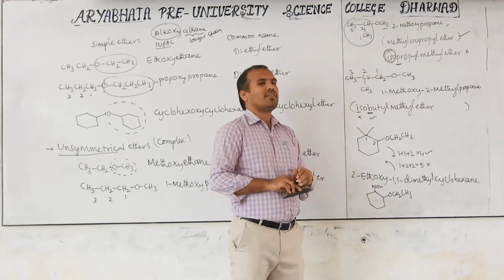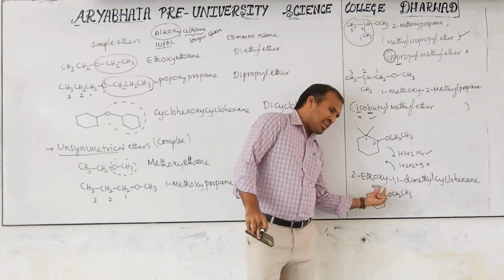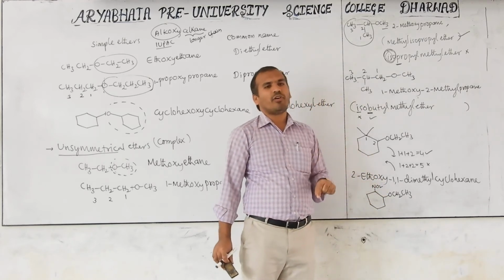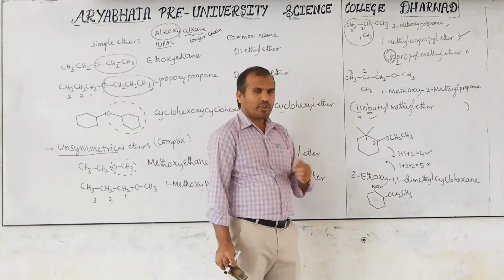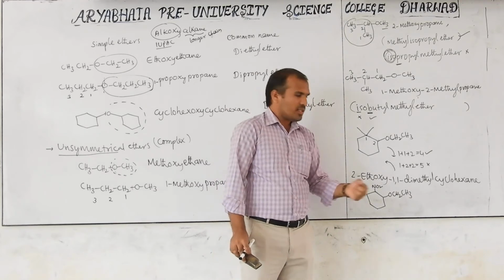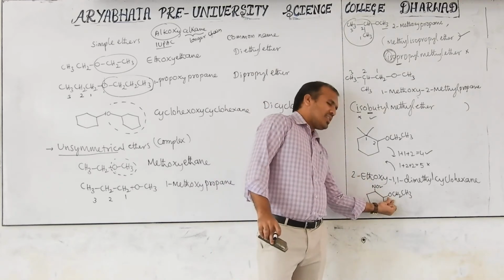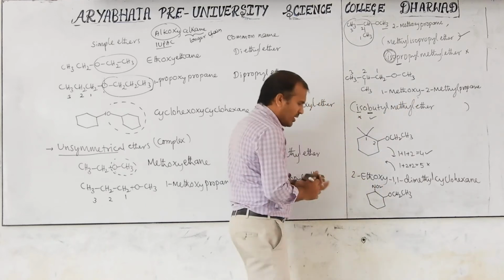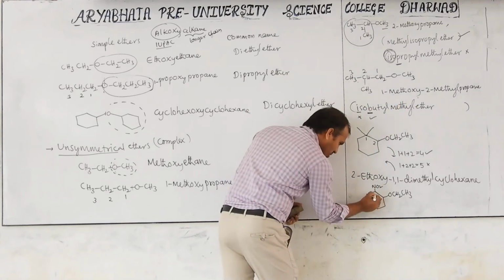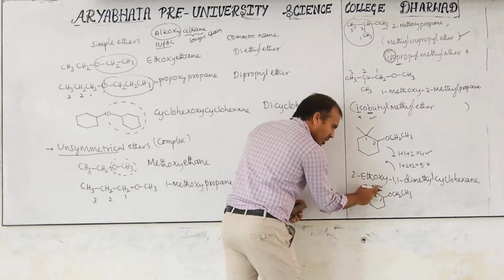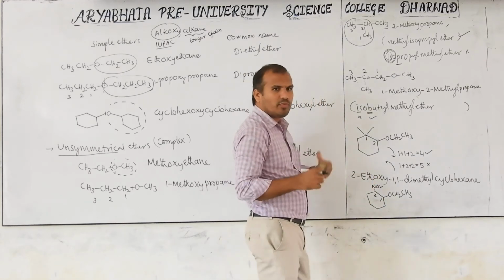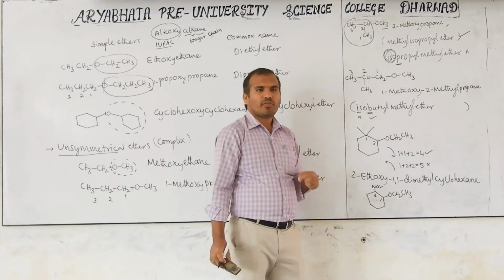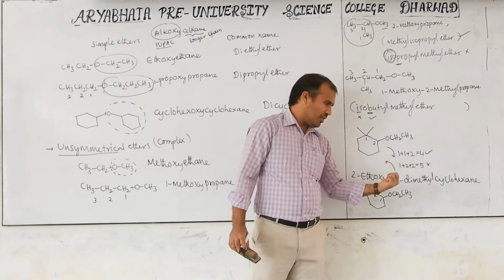You may be learning this in first year. When the sum is equal, then you have to follow the alphabetical order. Whichever comes first gets the starting number. So here ethoxy, E first, here nitro, N next. That's it. This numbering is correct. If you write here 1, here 2, that is not correct, because we have to follow alphabetical order when the sums are equal.